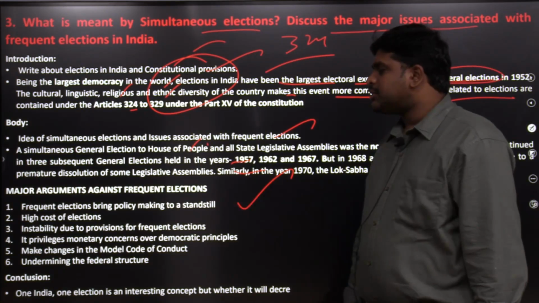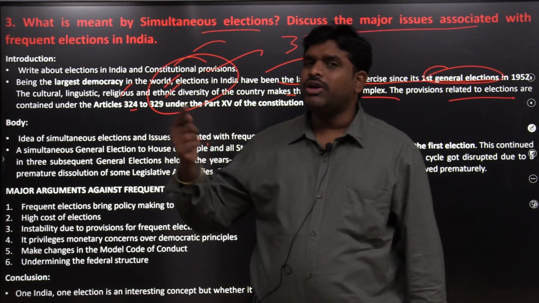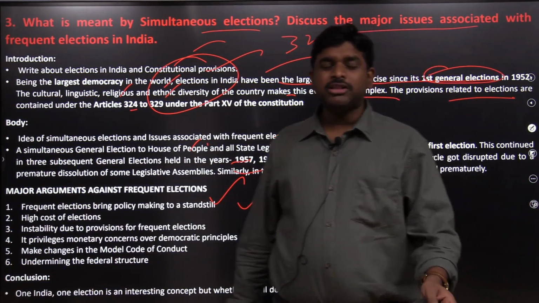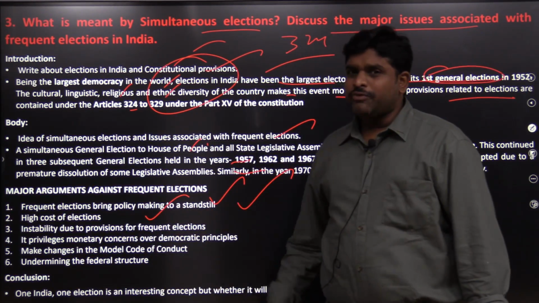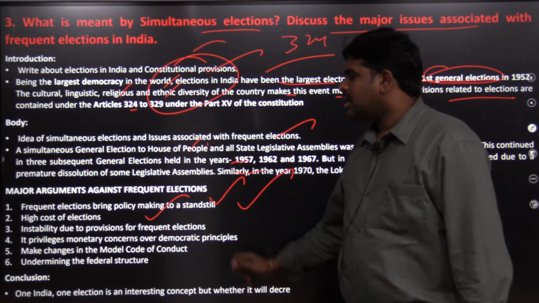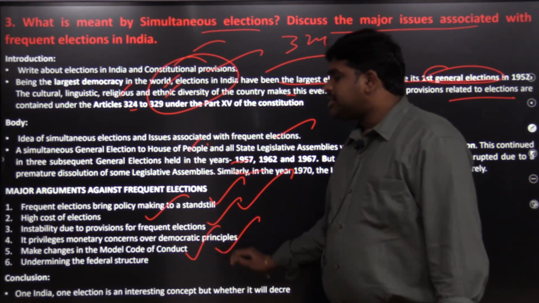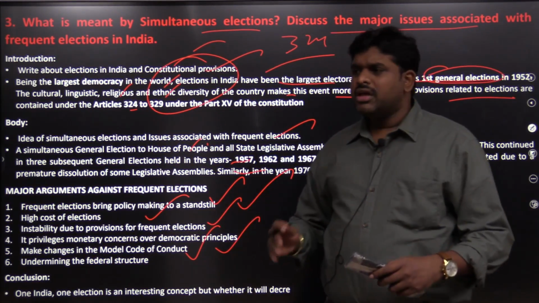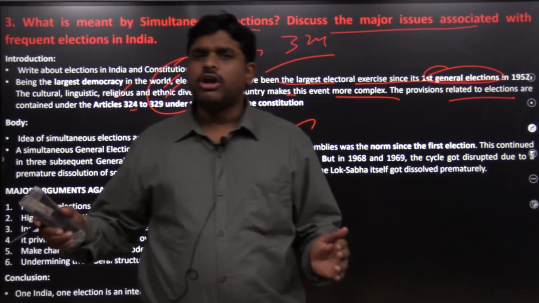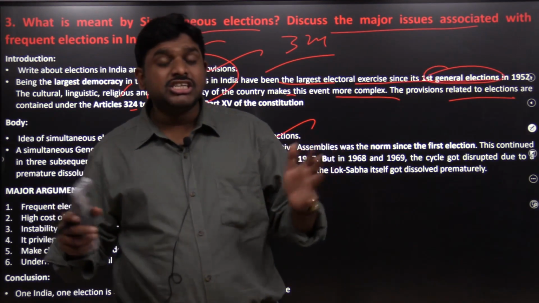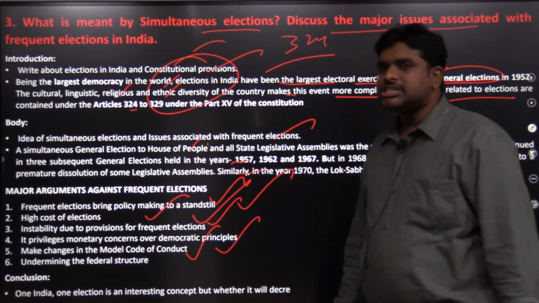So there are arguments against frequent elections. Frequent elections bring policy making to a standstill. Why? Because I will bother only about elections. Why will I bother about making policy? Why will I bother about people's welfare? High cost of elections. Every time elections, high cost of elections. Instability due to provisions for frequent elections. It privileges monetary concerns. Changes in the model code of conduct. Every time, if this state, model code of conduct; if that state, model code of conduct. So every time there is a model code of conduct which disrupts the administrative procedures. These are the arguments against frequent elections.